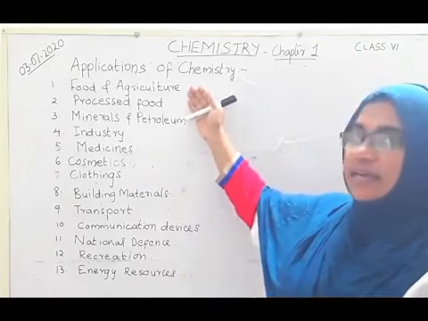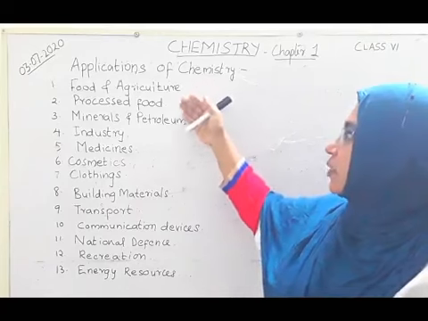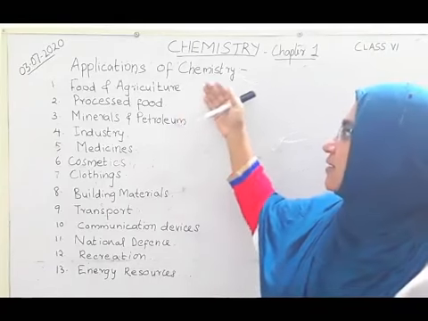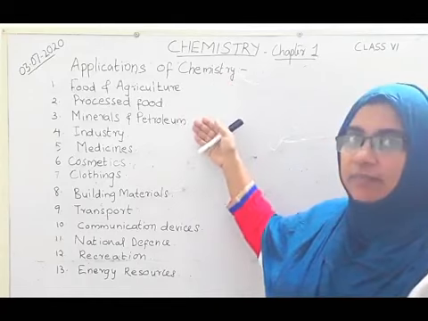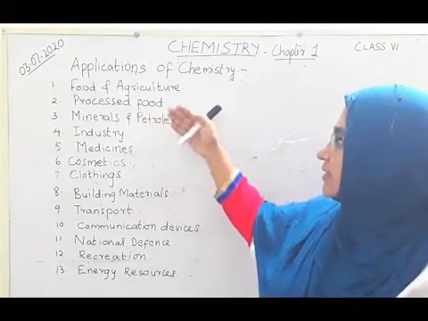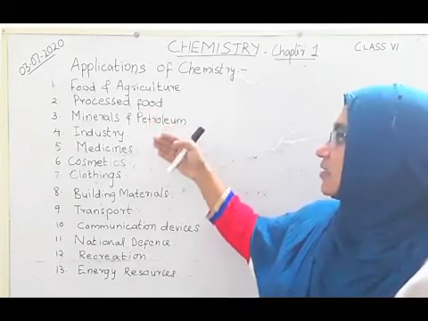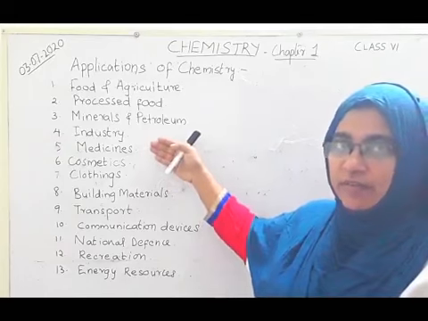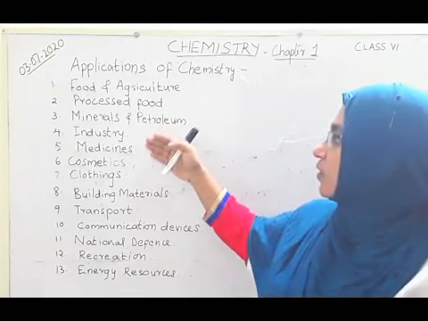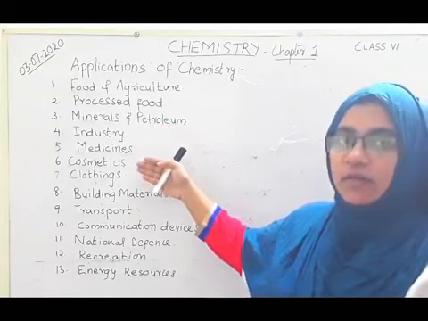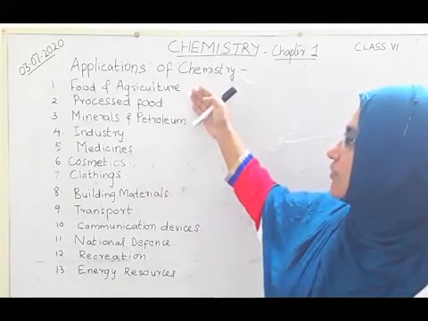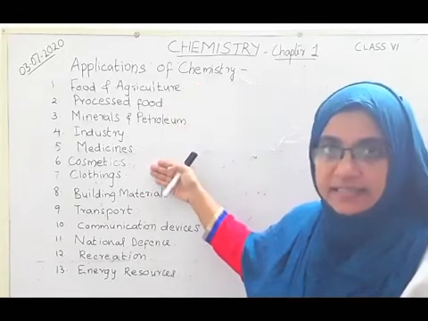The food and agriculture section, then processed food, your favorite chips, chocolates, etc. Then minerals and petroleum, and the use of chemistry in industry, then medicines, cosmetics, your favorite talcum powder, creams, etc. Then clothings, the dresses we are using. We have already discussed the use of chemistry in all these sectors.